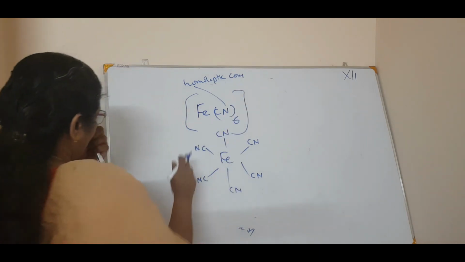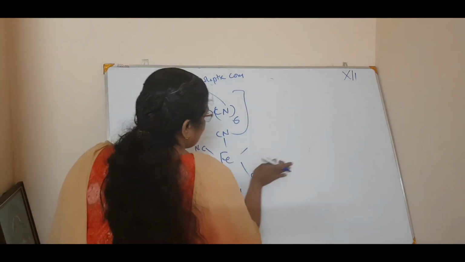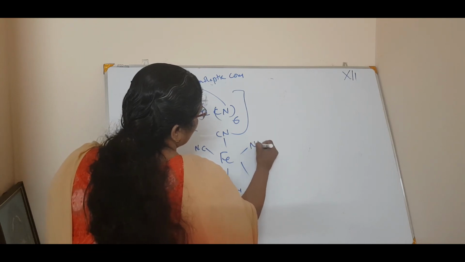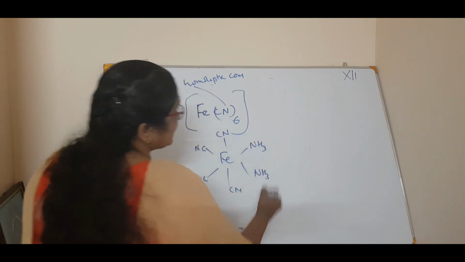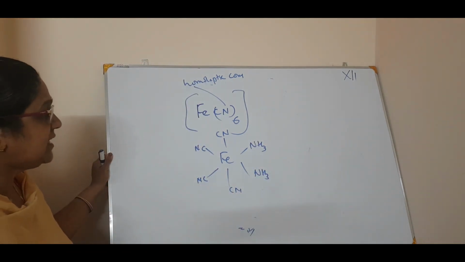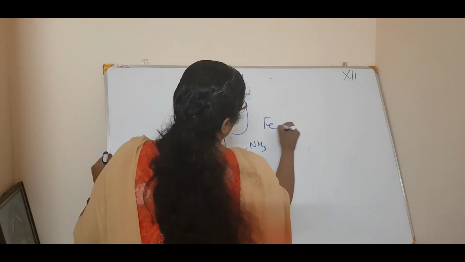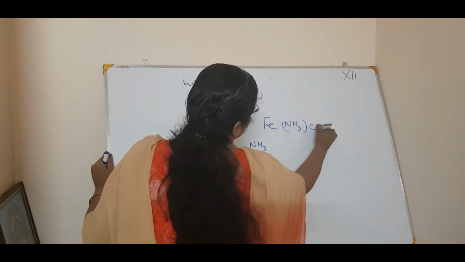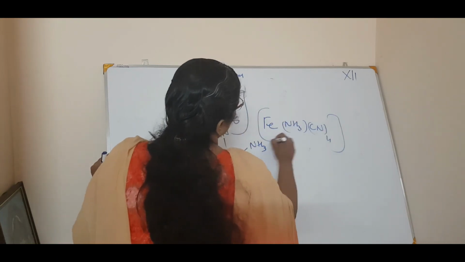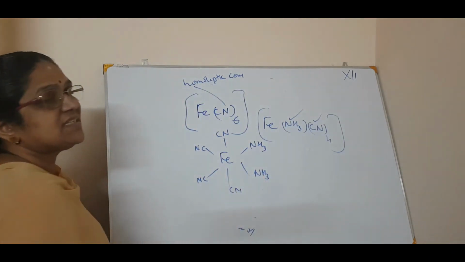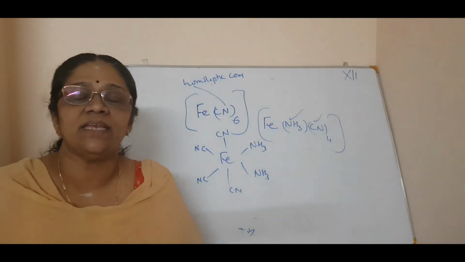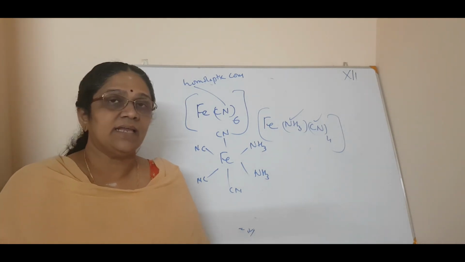Now if in this case 2 CN are removed and NH3 is there, then we will have [Fe(NH3)2(CN)4]. See? So two different types of ligands are there. Then you can call it a heteroleptic complex.